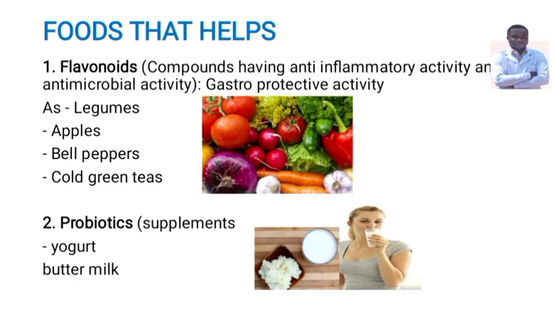Also these flavonoids are found in legumes, apple, bell pepper, and green tea. The bell peppers, apple and legumes have a high fiber content that helps in gastrointestinal motility, therefore aiding the movement of food through the gastrointestinal tract, and helping to avoid the increase in ulceration of peptic ulcers.